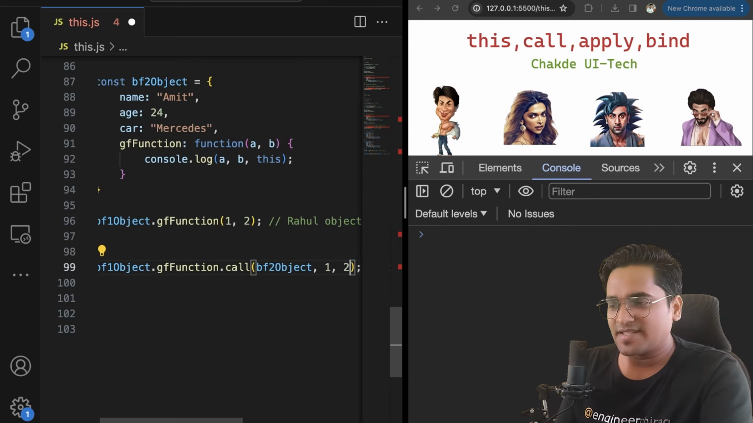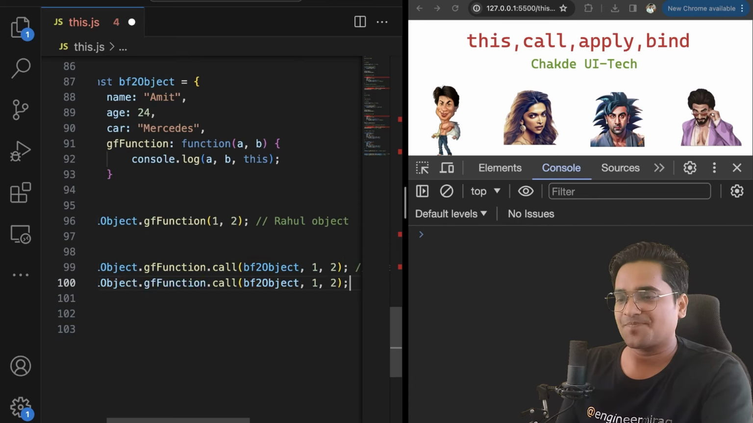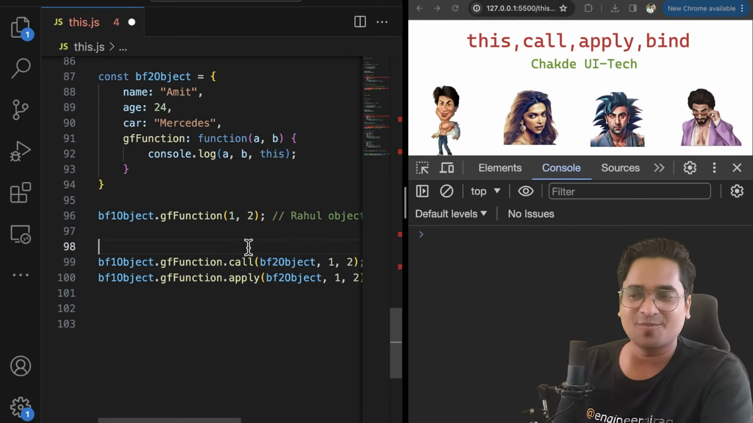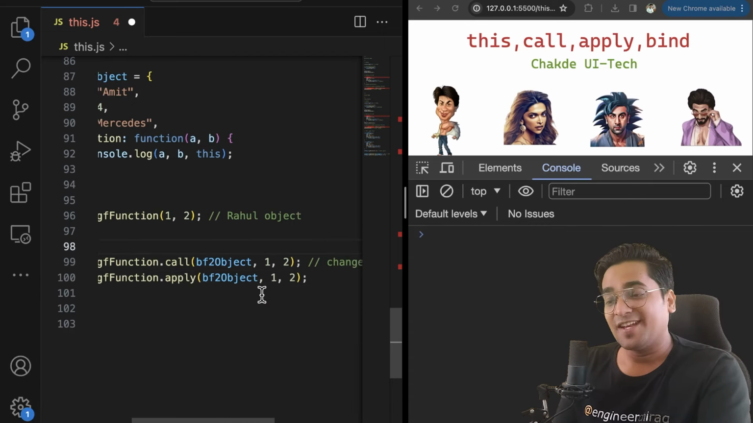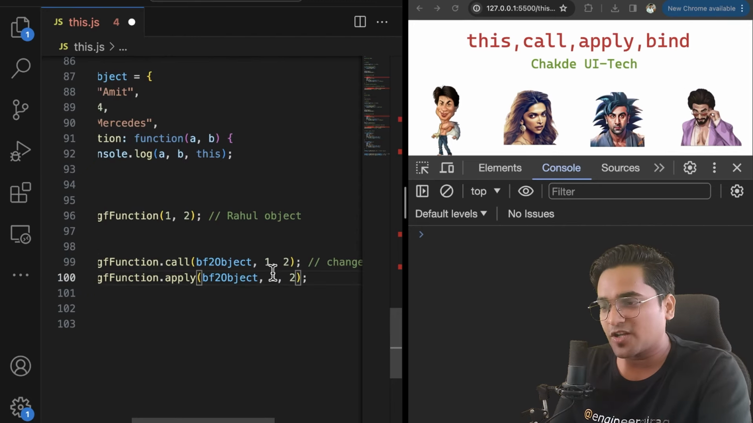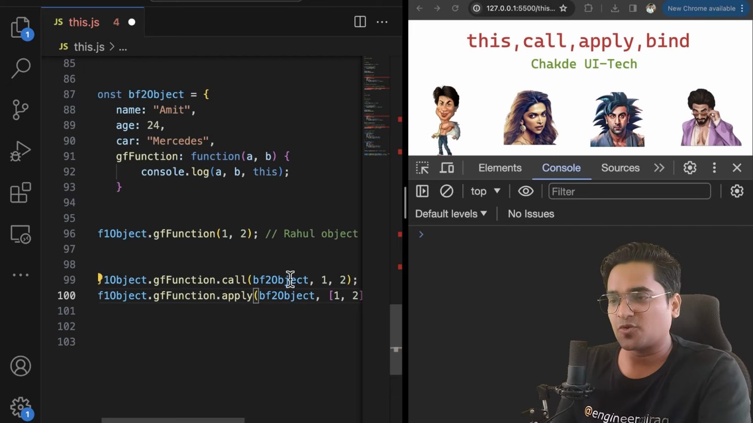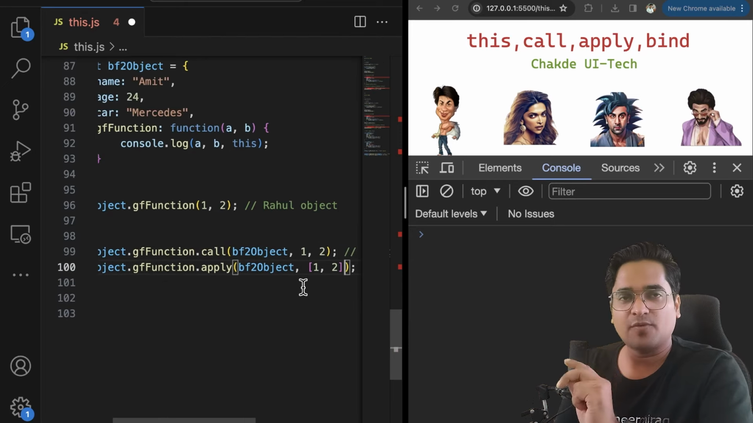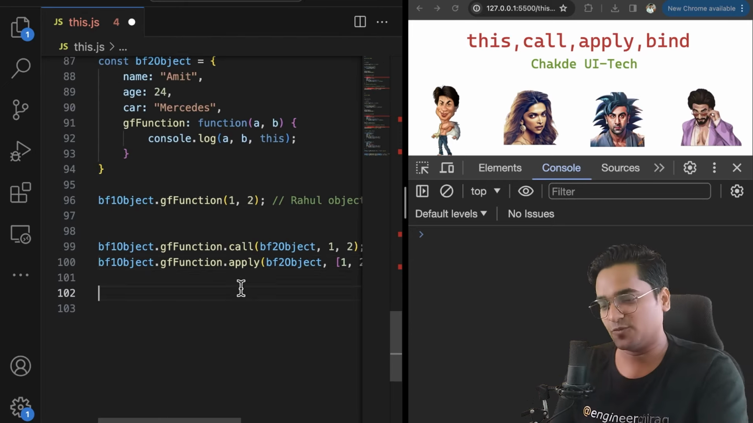Similarly, there is no fancy thing. Apply actually does the same thing. Apply does the exact same thing that call does, which helps you change your boyfriend and girlfriend, whatnot. In this case, the only change is syntactical sugar. Instead of passing the arguments as 1, 2, you pass an array of arguments. This function accepts two values, A and B, so you pass those values as an array of 1, 2. That is what we do.